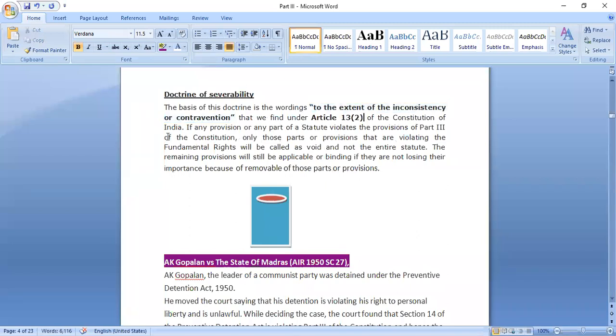So to the extent of inconsistency only it would become void, not the entire statute, and only if it can be separated. So remember this as the doctrine of severability, or something which we can separate. If we can separate this provision, we would separate it and the remaining part would be valid. And if we cannot, the entire statute would become void or inapplicable.